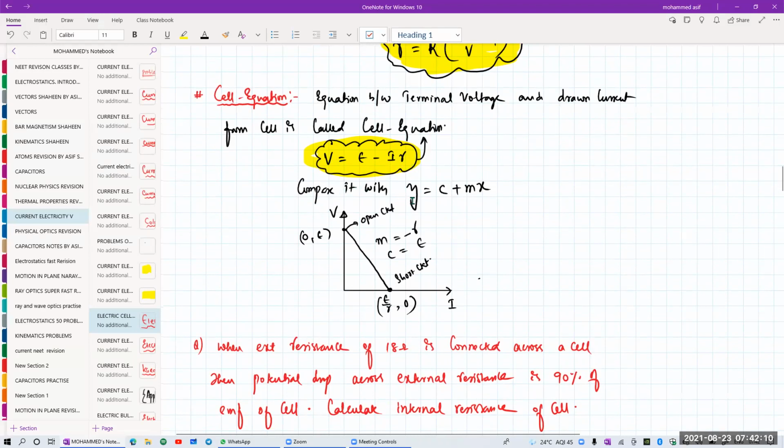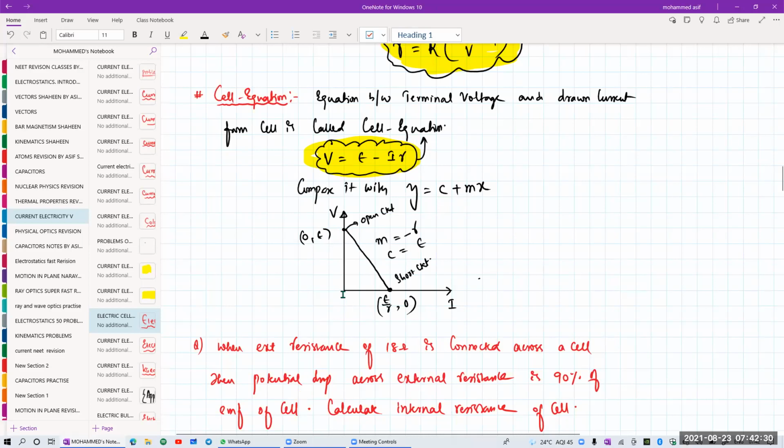Compare it with the straight line equation, Y is equal to C plus M into X. On the X axis we are taking the current, and on the Y axis we are taking the potential. So the graph between V and I will be a straight line like this with a positive constant.